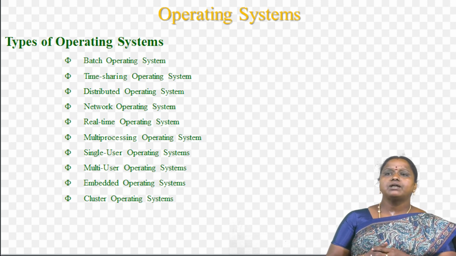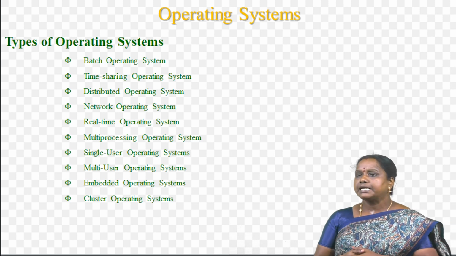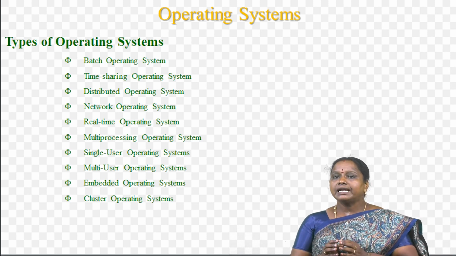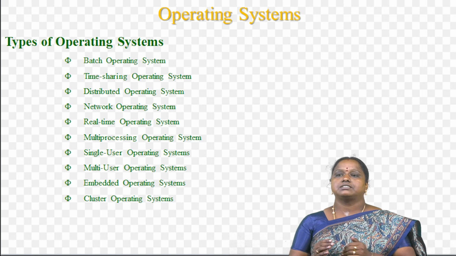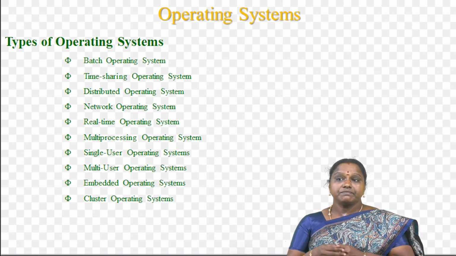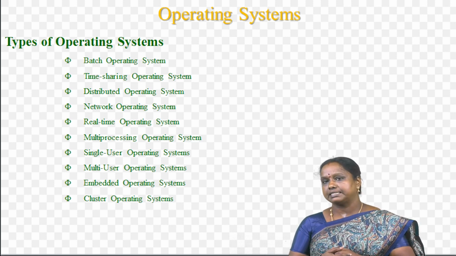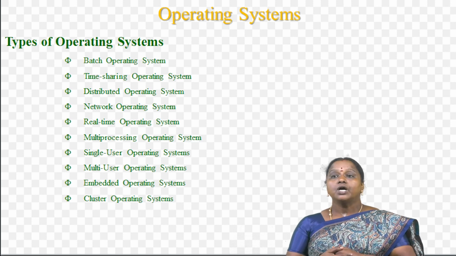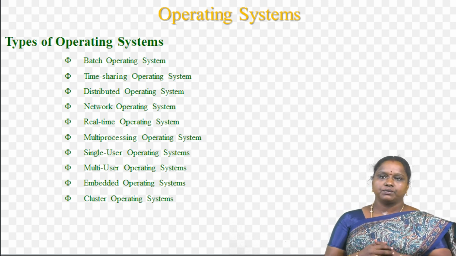Next type is embedded operating system. This type is designed to run on devices with limited resources such as smartphones, wearable devices and household appliances, etc. Example, Google's Android and Apple iOS.